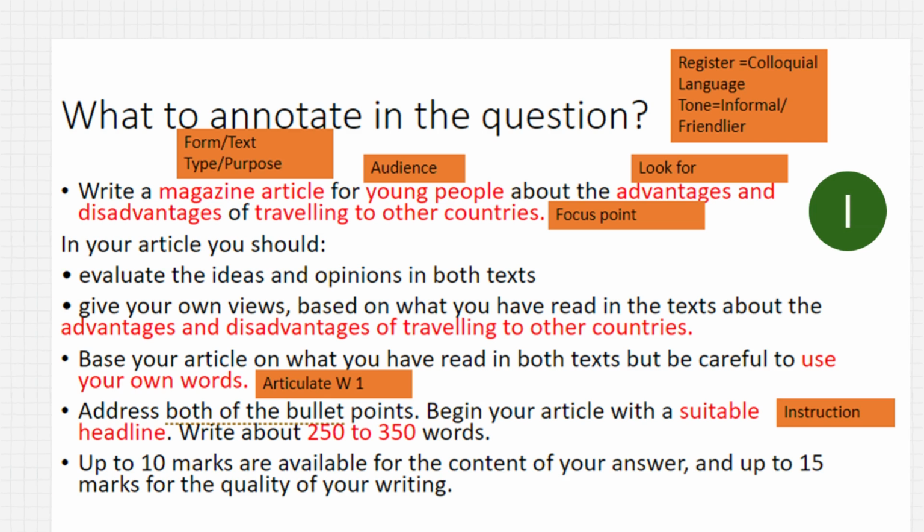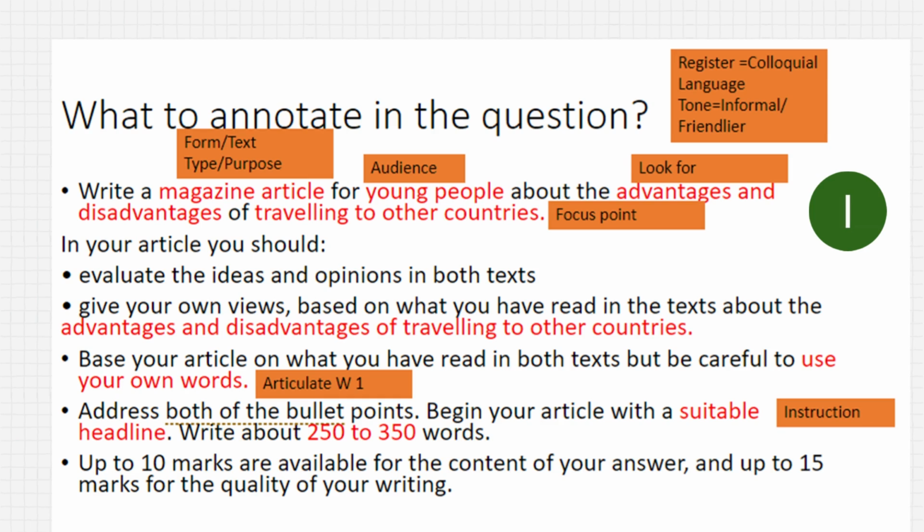Address both of the bullet points. Begin your article with a suitable headline. Now, this is a very important instruction related to the text type. We are to do it because it is so explicitly written over here to write the headline. Write about 250 to 350 words. The word count is this.